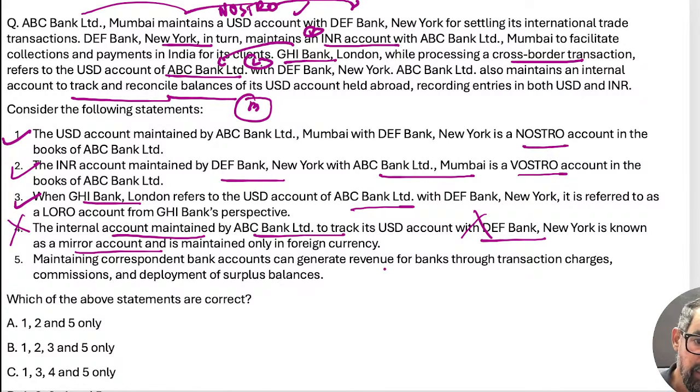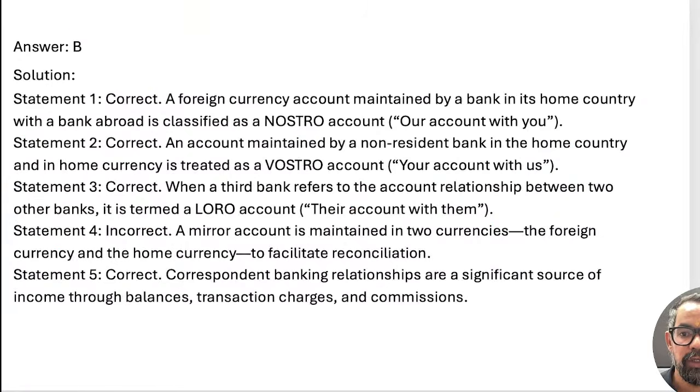Maintaining correspondent banking accounts generates revenue, obviously, because we are helping the customer. So statements 1, 2, 3, 5 means option B will be the right answer for this one. Correct, guys? So that is correspondent banking and its areas. Next one.